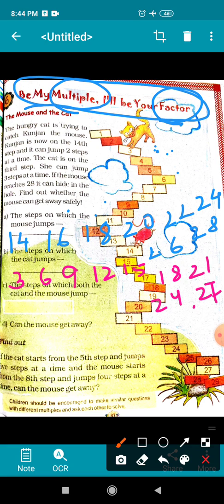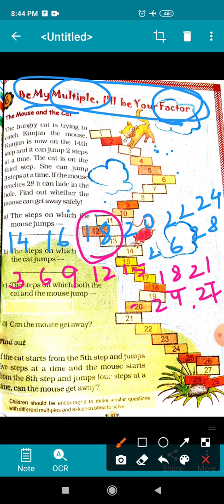Right. Now here are the steps on which the rat and cat jump. Now you have to find out the steps on which both the cat and the mouse jump. So here, on which step do they both jump together?